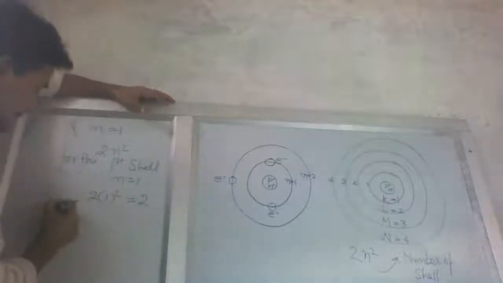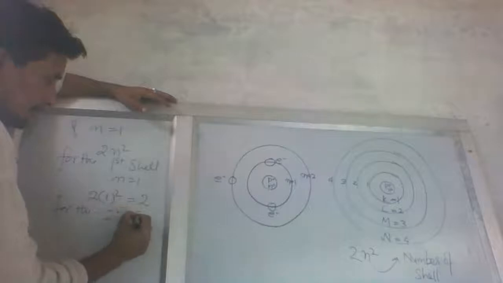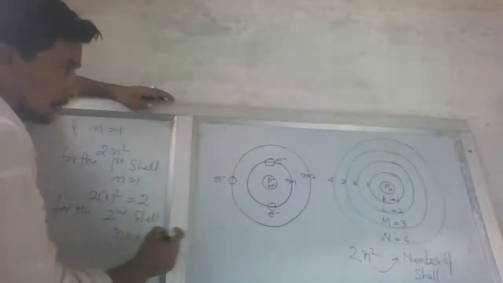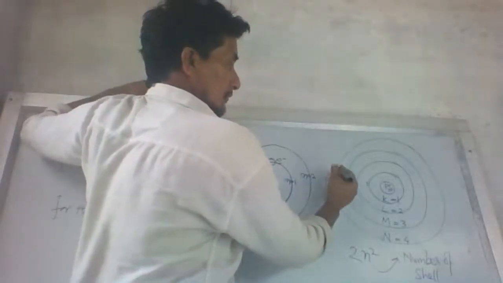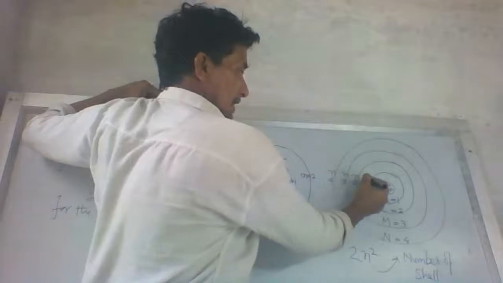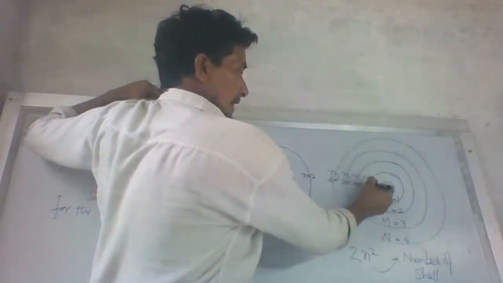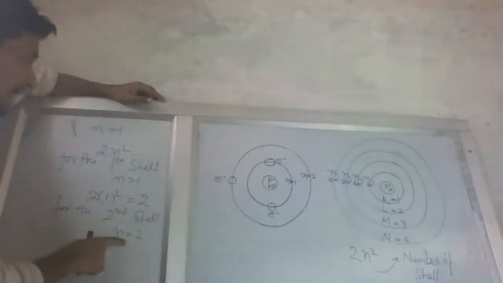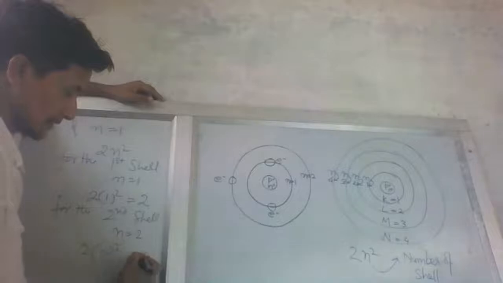For the second shell, n is equal to 2. Now placing this value n equal to 2 in this formula, we get 2 into 2 square, that is equal to 8.